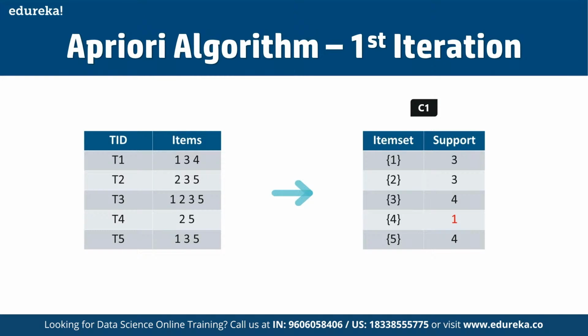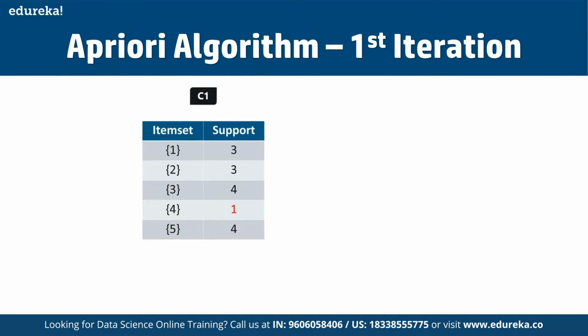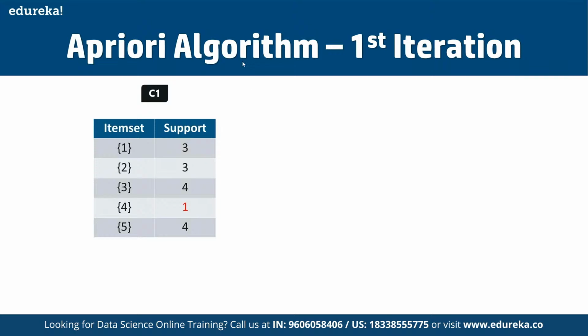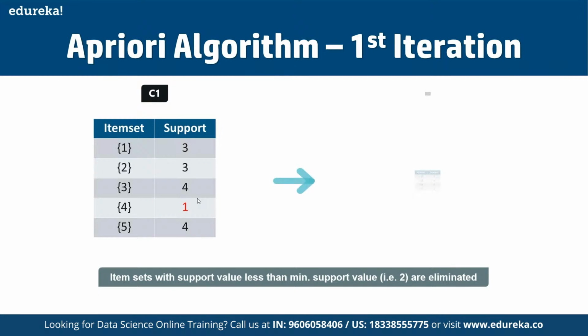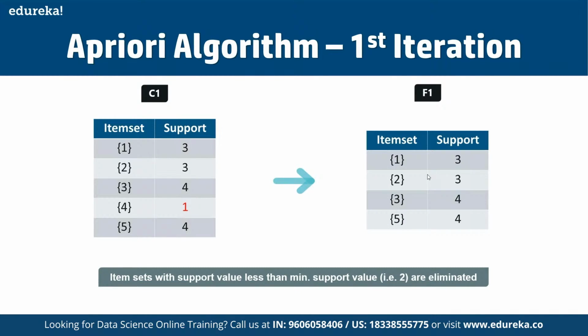As you can see here, item 4 has a support value of 1, which is less than the minimum support value. So we are going to discard 4 in the upcoming iterations, and that's how we get the final table defined here. The item sets with a support value less than the minimum support value, that is 2, are eliminated.